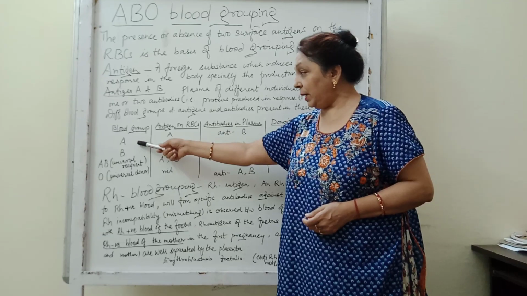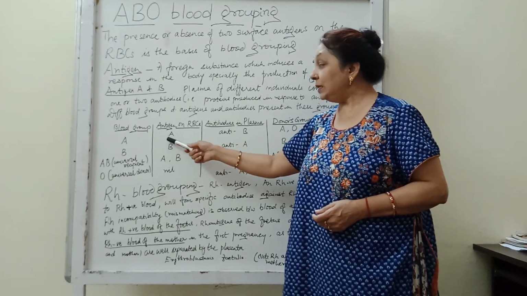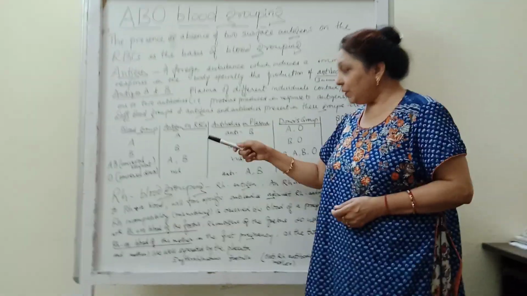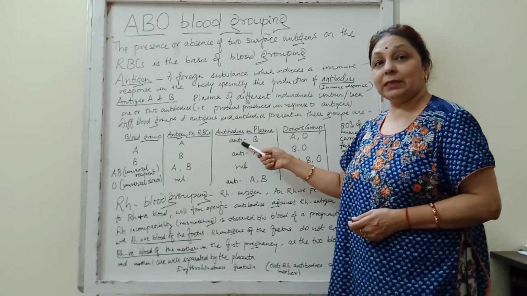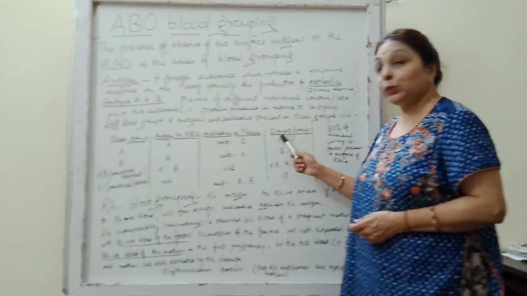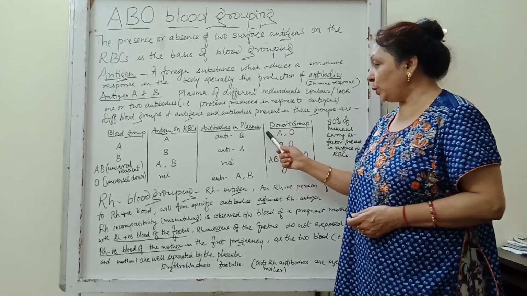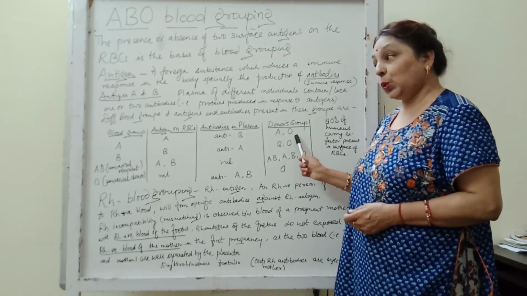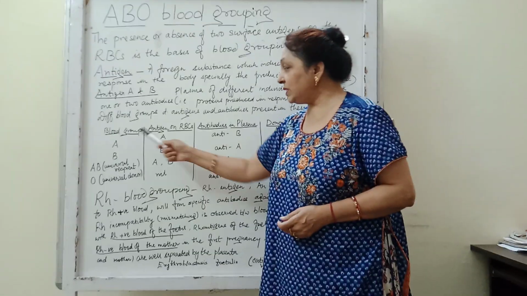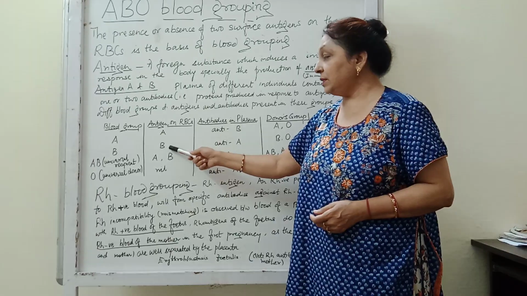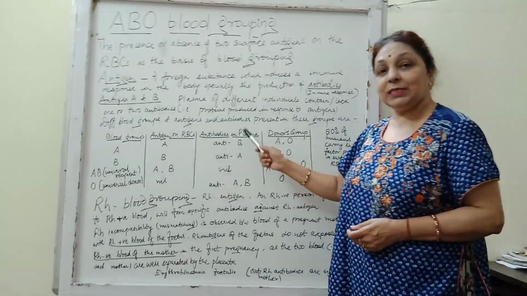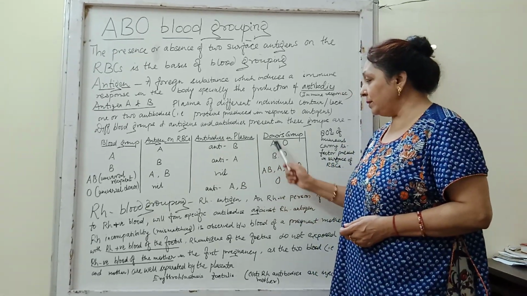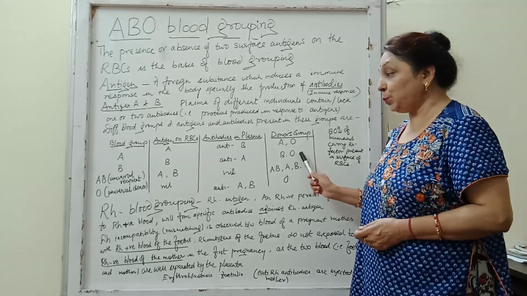Now the blood group A contains or develops an antigen on RBCs, that is A. It will form antibodies in plasma, that is anti-B. And the donor groups, to whom they can donate, that is blood group A can donate to blood group A as well as to AB. Another is the blood group B, which contains an antigen on RBC, that is B. And the antibodies produced in plasma are anti-A. And its donor groups are B and blood group O.